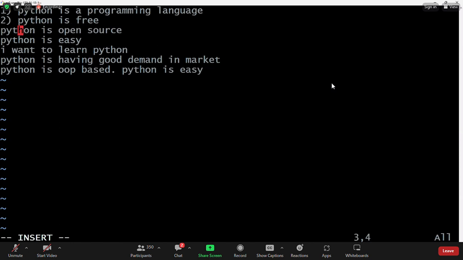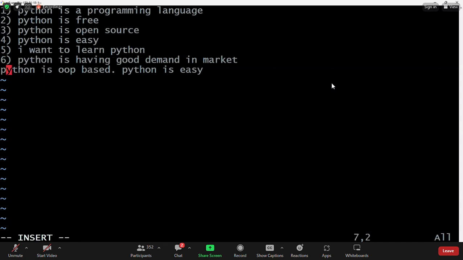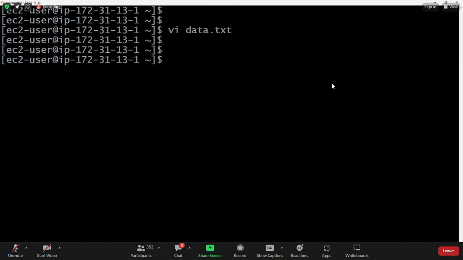Okay. Now I want to delete a particular line in the file without opening the file. By using sed command, we can do that operation also. We are able to substitute the data. Similarly, we can delete the data also in the file using sed command.